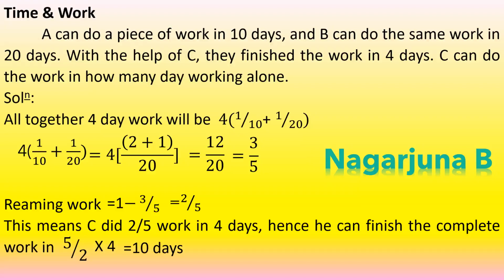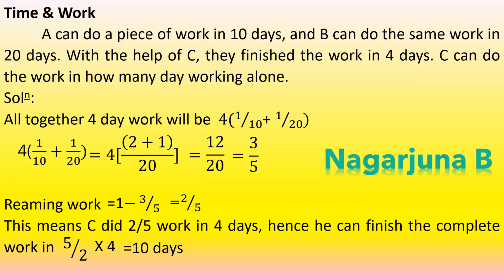Altogether will complete in 4 days. So that we have considered. And since C we don't know, for that purpose we have considered only A and B. From that we got 3 by 5. So the remaining part will be of C's. For that purpose the remaining part is 2 by 5, and it is for 4 days. So 2 by 5 is the work, right?